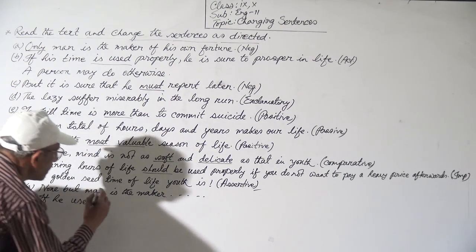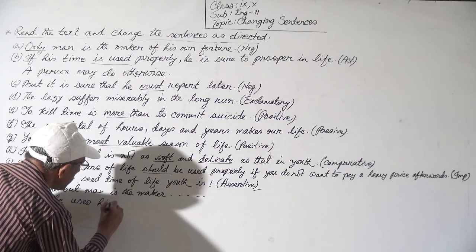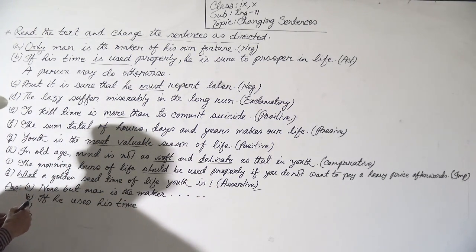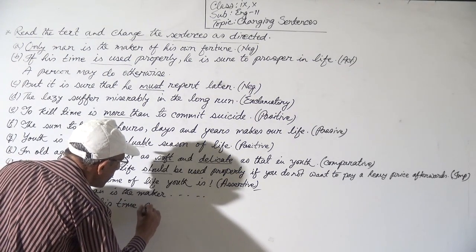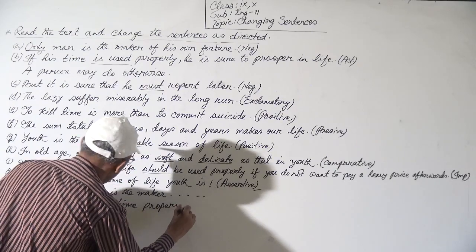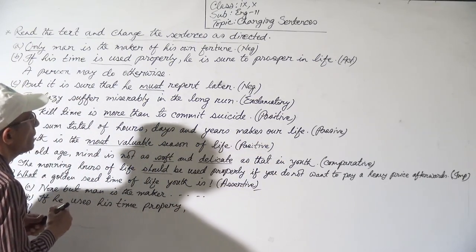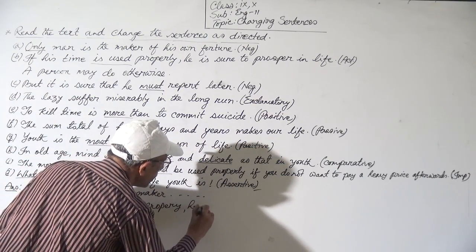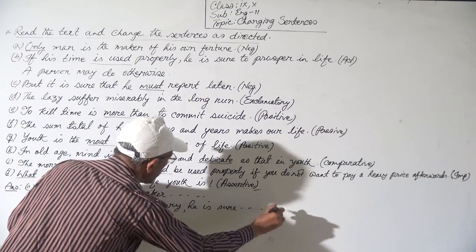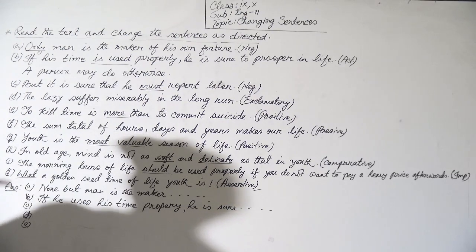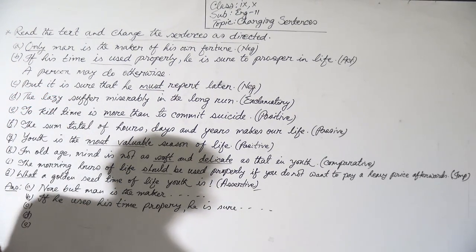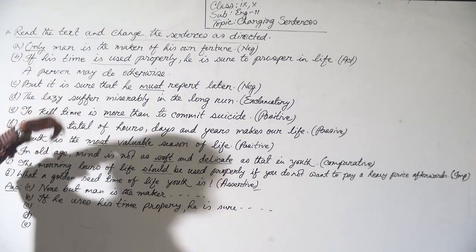His time, the subject, will become the object. If he uses his time properly, he is sure to prosper in life.